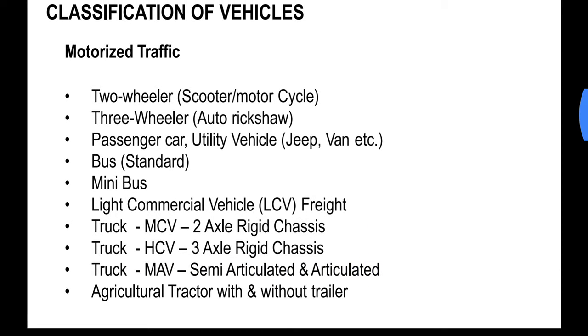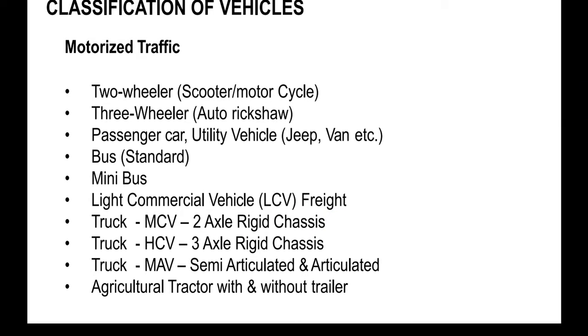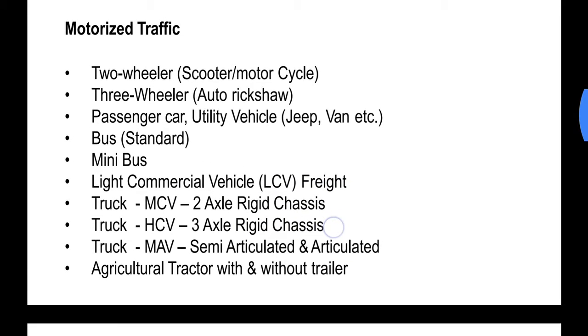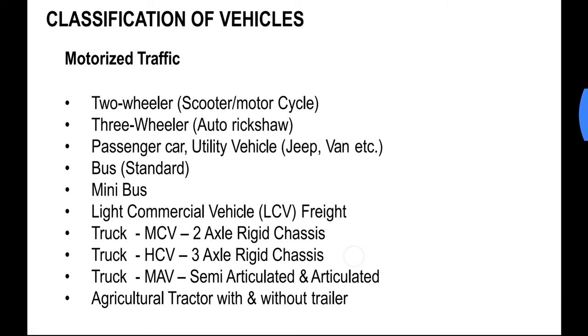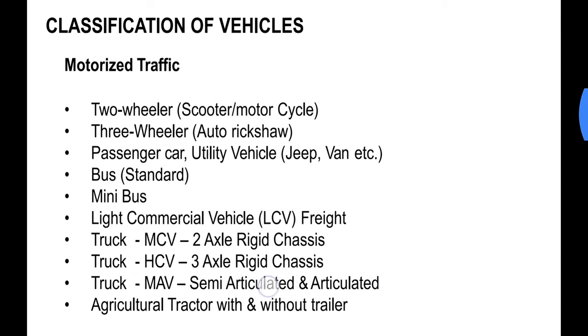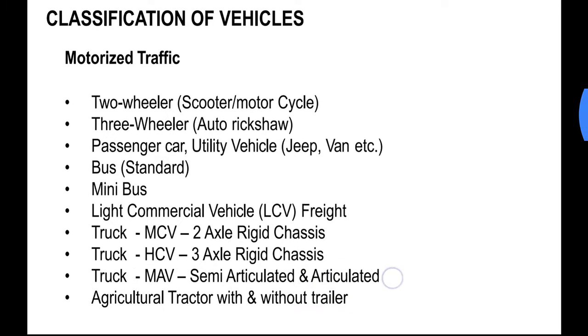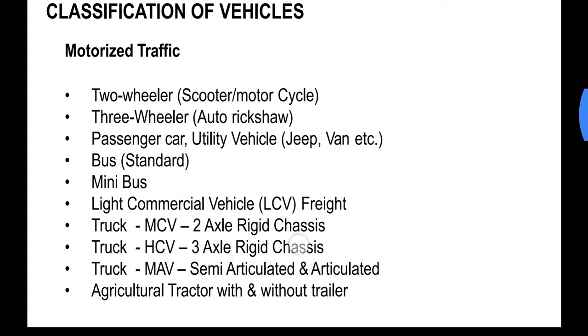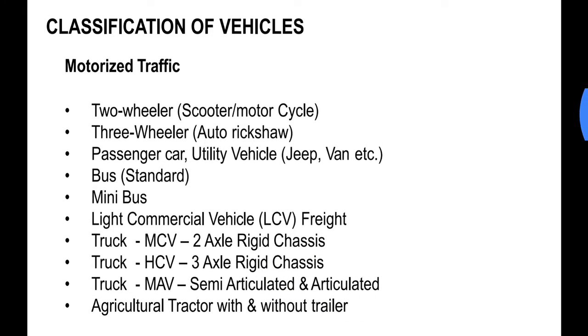These are three types of trucks. Two axle trucks, this is medium commercial vehicle, MCV, and heavy commercial vehicle, three axle trucks. And truck which is semi articulated or articulated, these might have a trailer attached to the truck. And the last one is agricultural tractor with or without trailer.